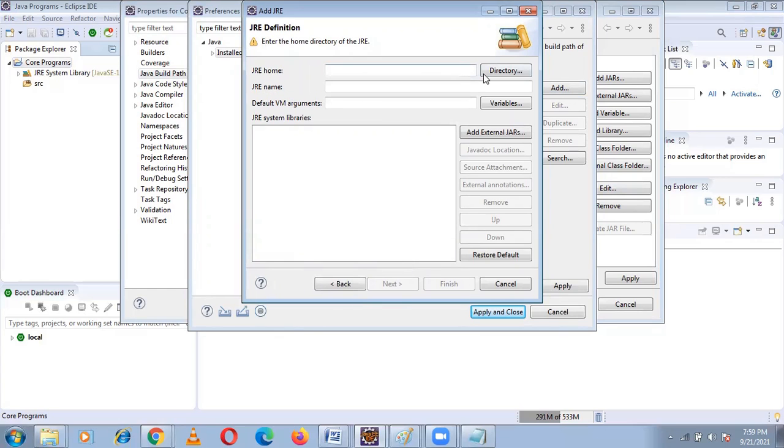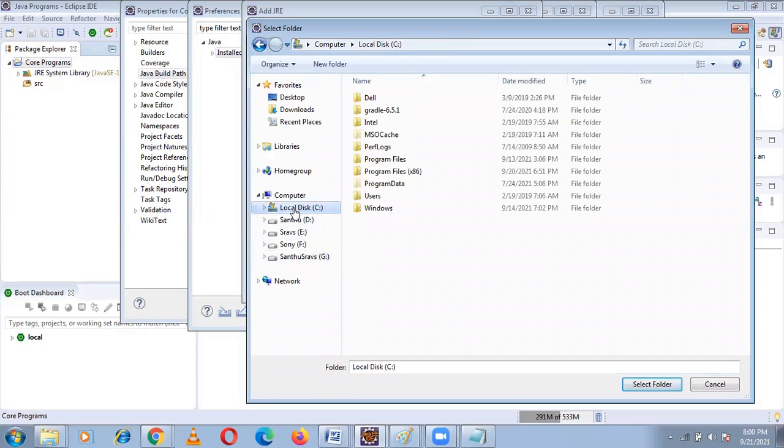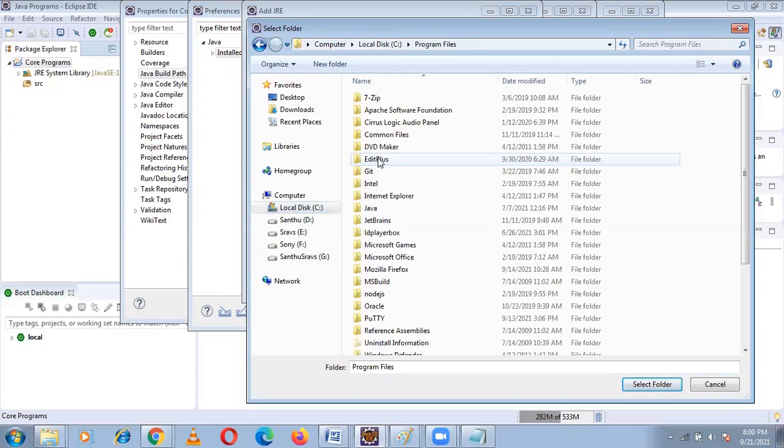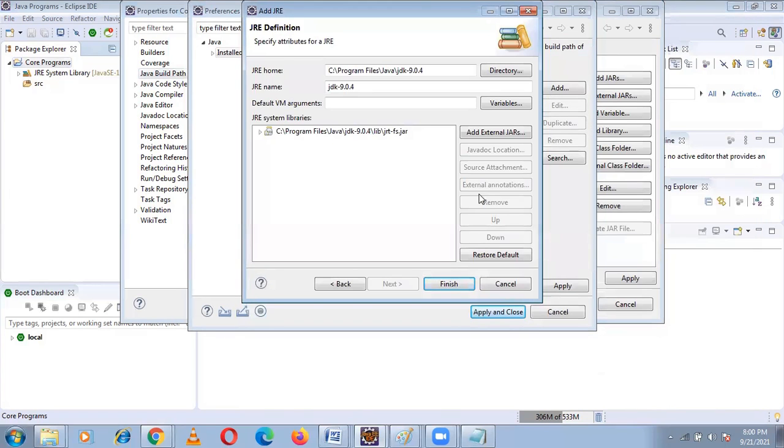JRE home is there, so go to directory. In C drive, I have Program Files, Java. Here 9 is also there. I am going to JDK 9. Select that folder, and click on Finish.